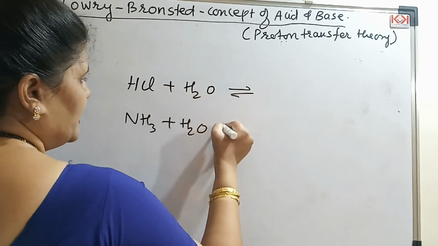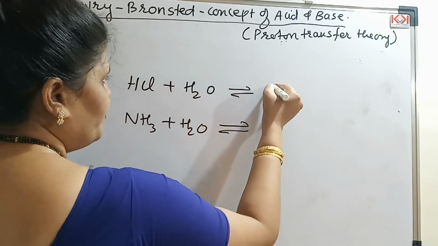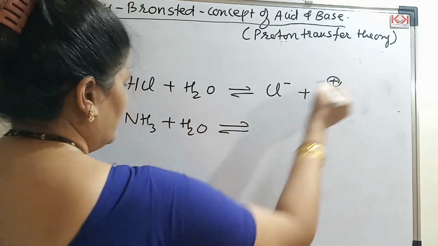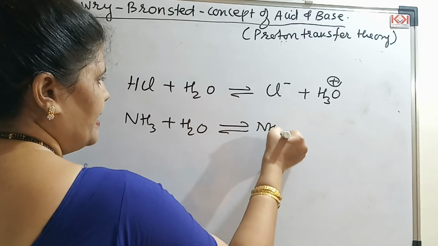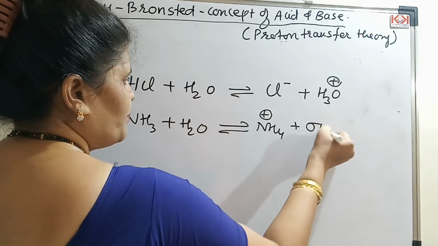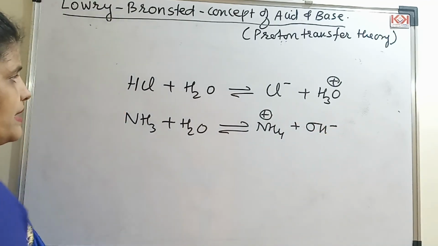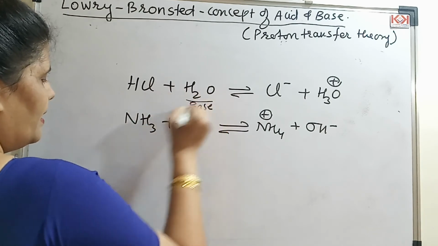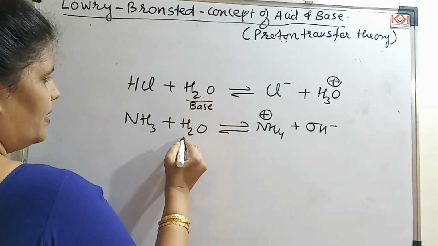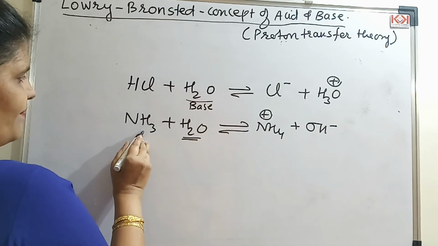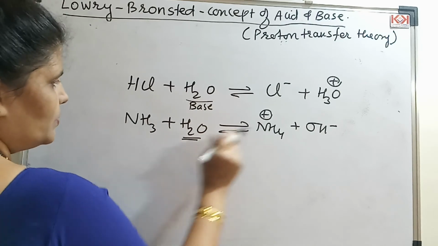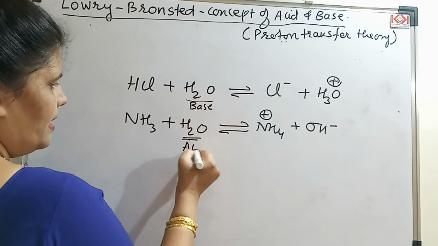If I complete these reactions, for the second I will get NH4 plus and OH minus. We have already seen those examples. If I check this here, water is acting as a base. If I check this here, ammonia is gaining a proton, so it is a base here. So here water is acting as an acid.